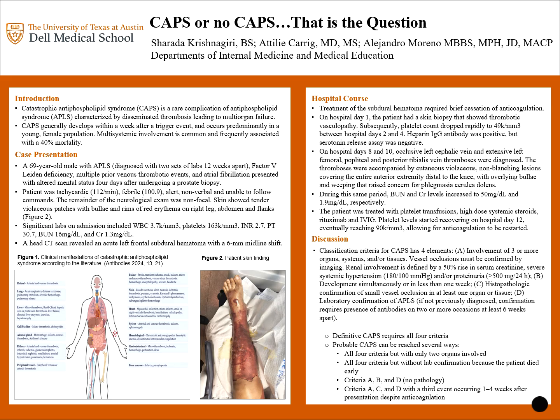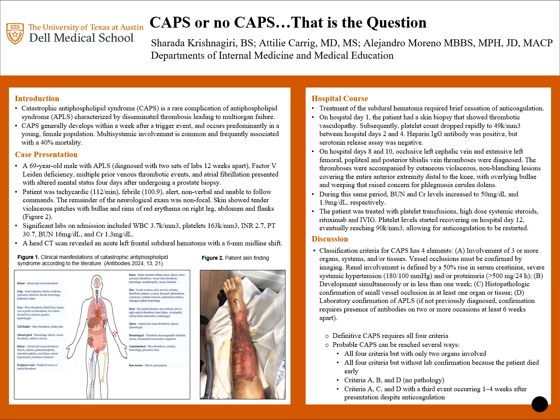And as we can see in figure 2, they were accompanied by these large violaceous rashes with bullae that were weeping that caused concern for phlegmasia cerulea dolens. He also developed an AKI at this time with his BUN and creatinine increasing significantly. So to treat this, we treated the patient with platelet transfusions, steroids, rituximab, and IVIG. Ultimately, his platelet count came back up. We were able to restart anticoagulation, and he had significant improvement in his clinical condition and was later discharged.